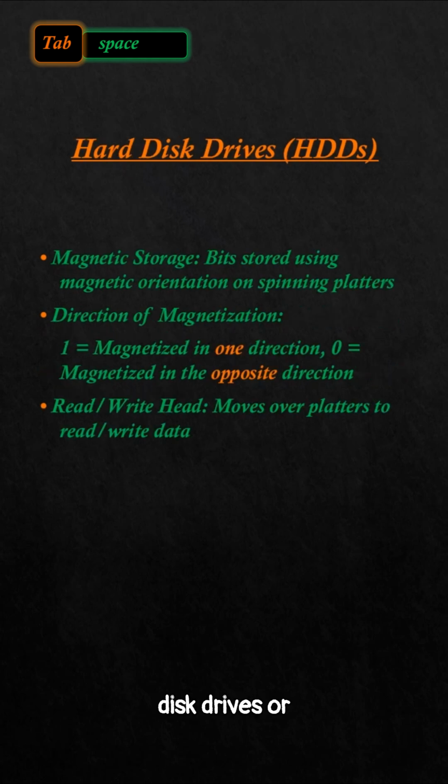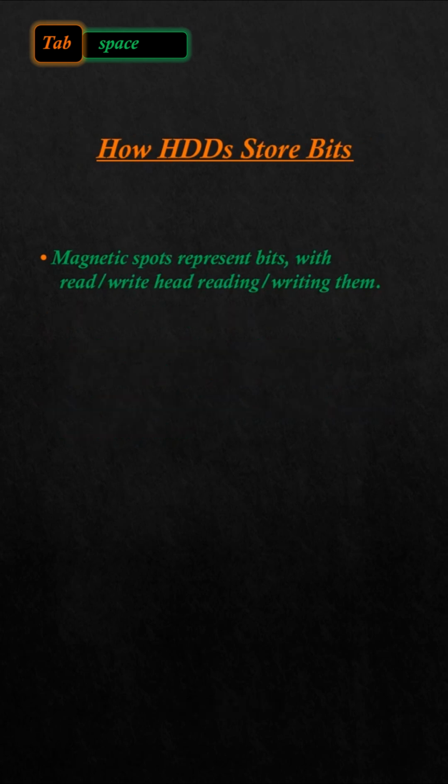Let's start with the hard disk drives, or HDDs. These devices use magnetic storage to store your data. Inside an HDD, there are spinning platters coated with a magnetic material. These platters rotate rapidly and the read-write head moves across the surface to either read or write data. Each tiny magnetic spot on the platter represents a bit, which can either be a 0 or 1 depending on the direction in which it is magnetized.